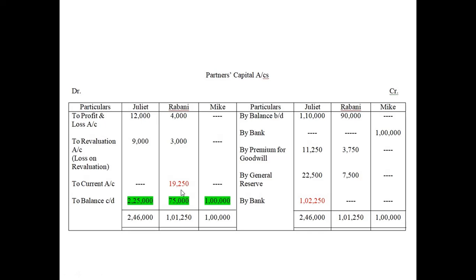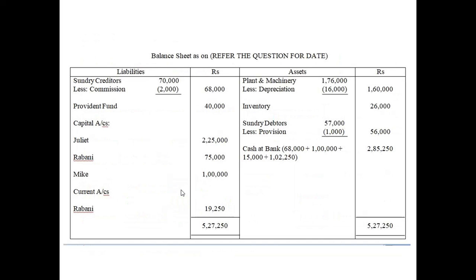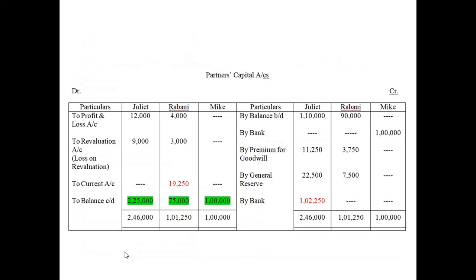Now we will move on to the balance sheet. While preparing this balance sheet, we have to make all the adjustments. Just hold on, this point number E. Regarding this point number E, there is one thing mentioned here, read the question: any surplus to be adjusted through current account.